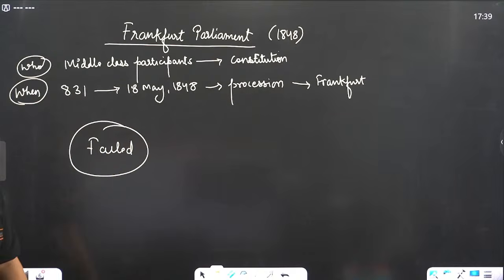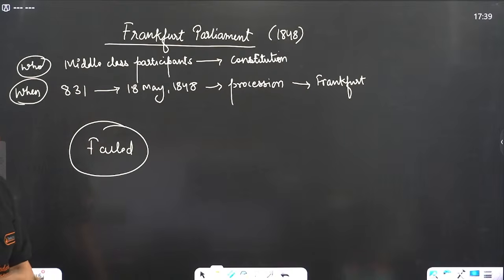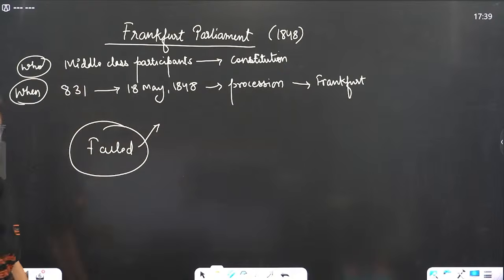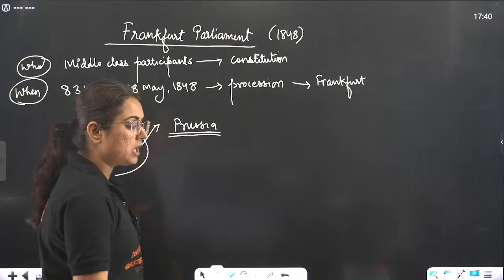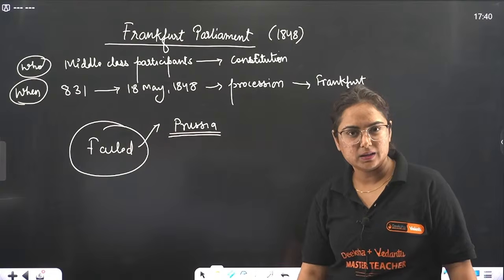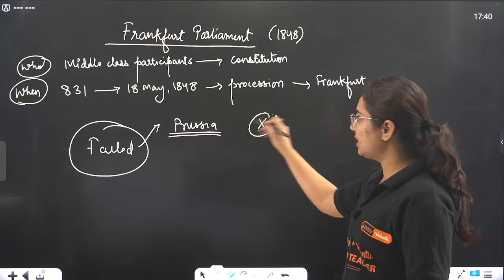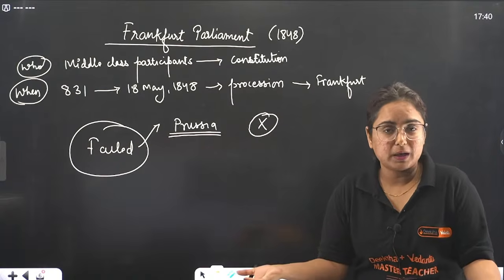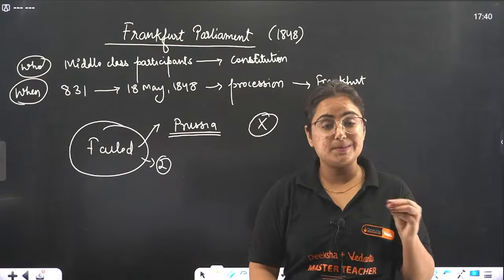Why so? One more question that comes from this topic is, what are the 3 reasons why the Frankfurt parliament failed? The first point is that they went to the ruler of Prussia, Frederick Wilhelm, asking, will you become the constitutional monarch? Frederick Wilhelm said, am I mad? What do you consider me? I am not going to be responsible to your constitution. I want to be in the league of the absolute monarch. Why will I risk my powers? For obvious reasons.